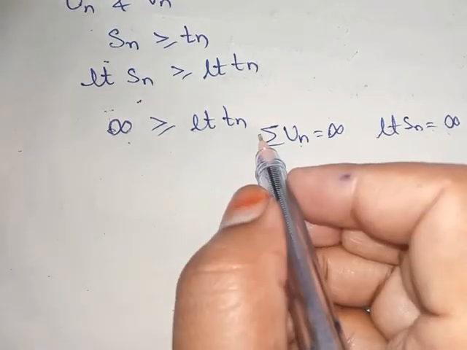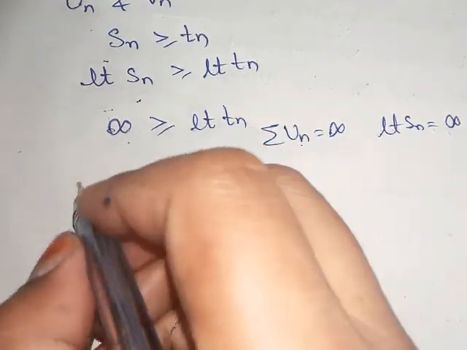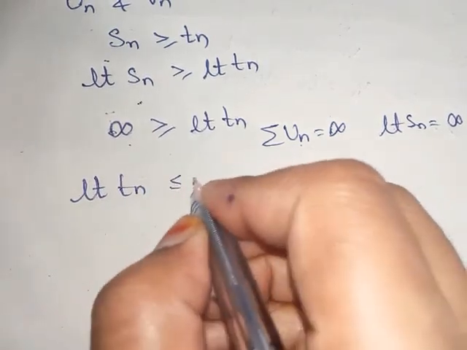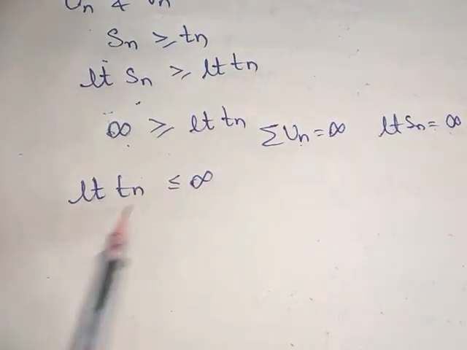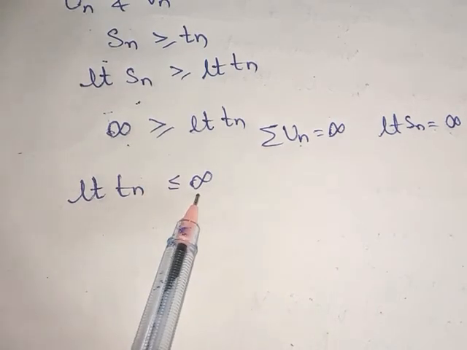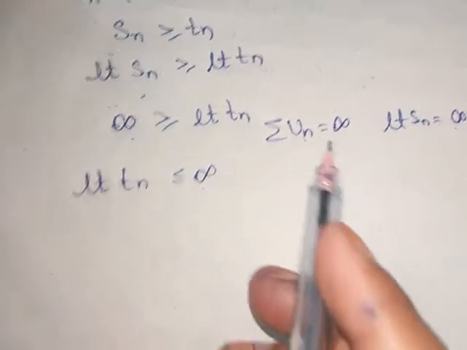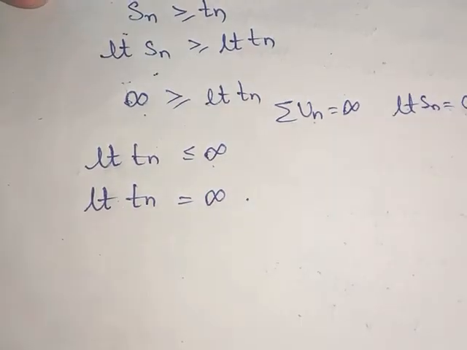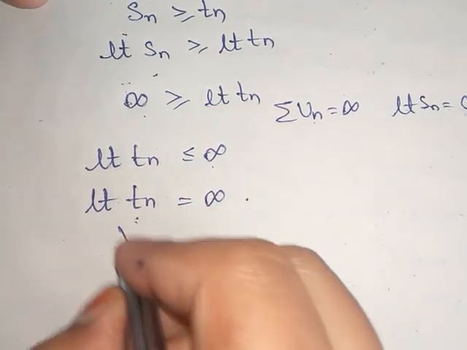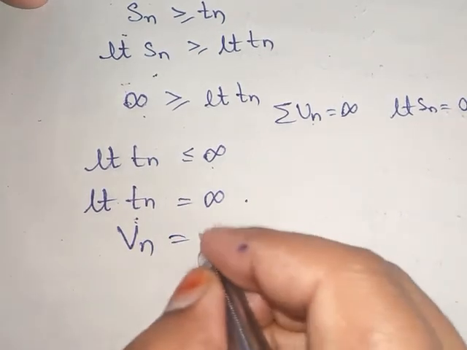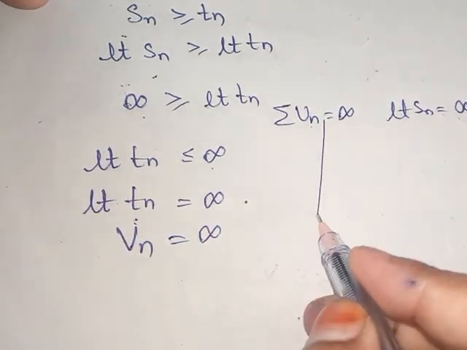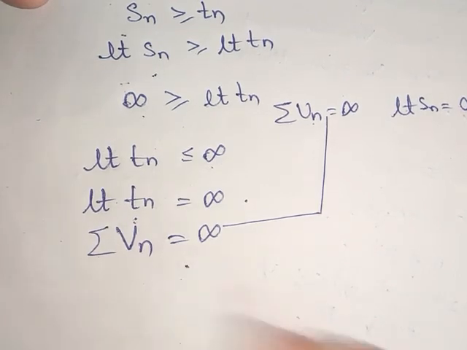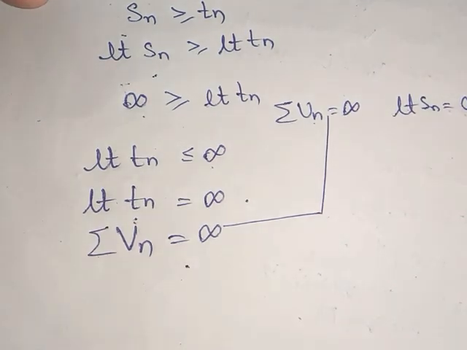Infinity is greater than everything, so limit of Tn is less than or equal to infinity. Hence limit Tn will also be equal to infinity. This Tn is nothing but Vn, so Vn is also infinite. So when un is infinite, then Vn is also infinite. Hence we proved the comparison test.